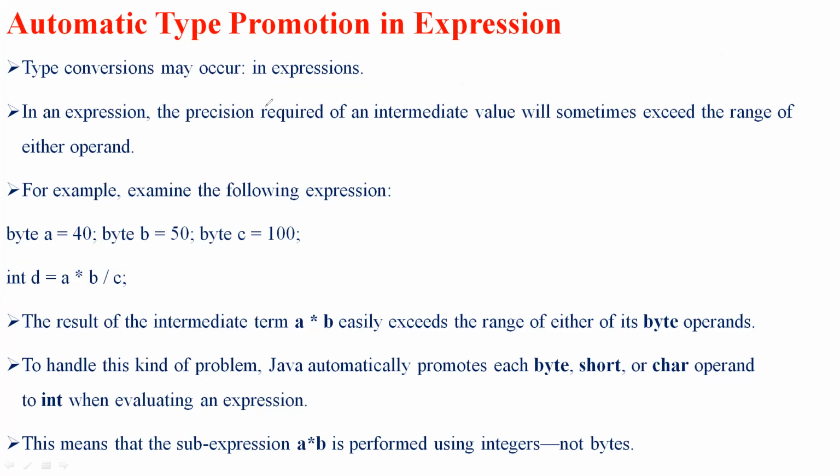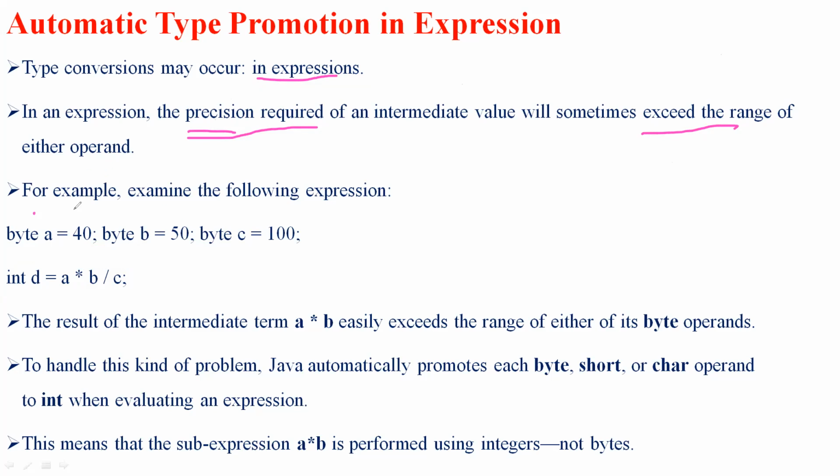Type conversion also occurs in expressions. In an expression, the precision required of an intermediate value will sometimes exceed the range of either operand.